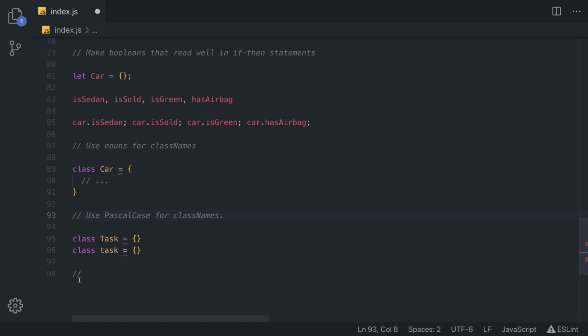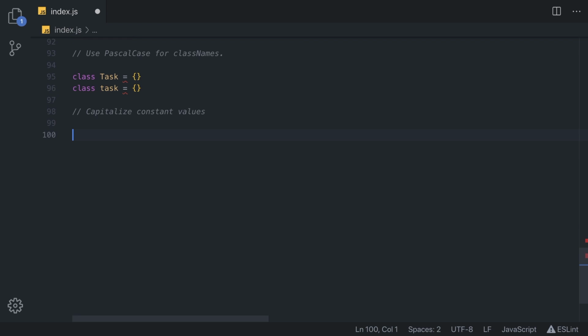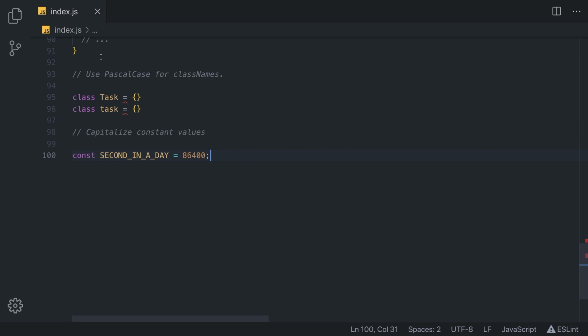And the next rule we briefly mentioned is to capitalize constant values. We had it right at the beginning when we had seconds in a day. Remember that we've written our seconds in a day like this: const SECONDS_IN_A_DAY = 86,400. In here, we are using yet another case. We are using snake uppercase. So snake case is simply words divided by underscores, and uppercase because it is all uppercase.